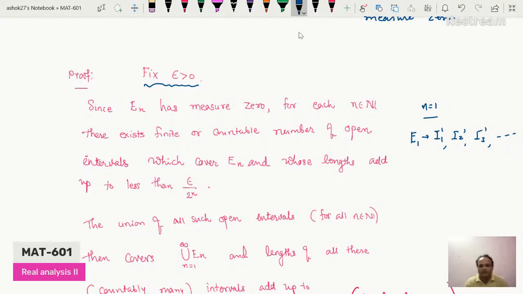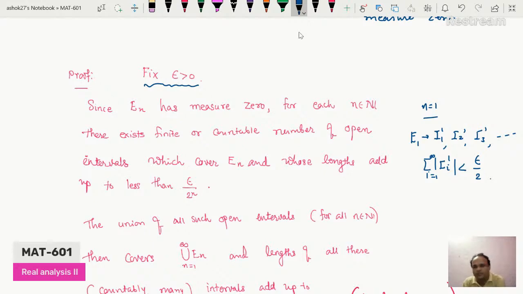These are countably many intervals which satisfy the definition of a set of measure 0, meaning their union covers E1 and the sum of their lengths is strictly less than epsilon. Here, taking n equal to 1, the sum of lengths, over i from 1 to infinity, is strictly less than epsilon divided by 2. So this is true for E1, since E1 is a set of measure 0.